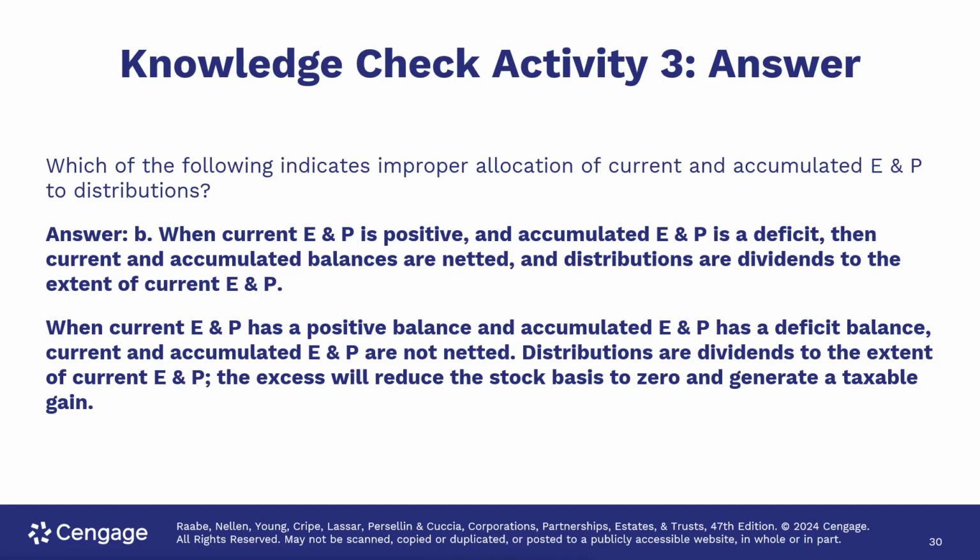When current earnings and profits is positive and accumulated earnings and profits is a deficit, then current and accumulated balances are netted and distributions are dividends to the extent of current earnings and profits. When current earnings and profits has a positive balance and accumulated earnings and profits has a deficit balance, current and accumulated earnings and profits are not netted. Distributions are dividends to the extent of current earnings and profits, and the excess will reduce the stock basis to zero and generate a taxable gain if it goes beyond zero.